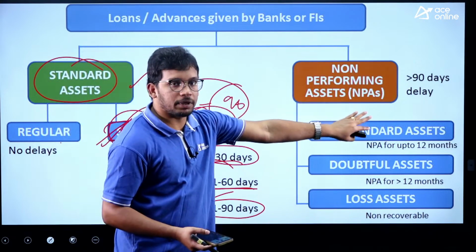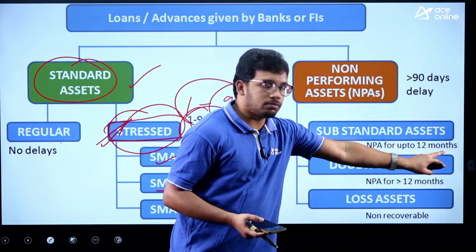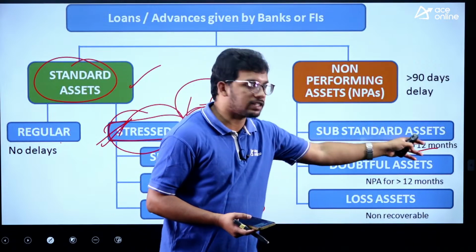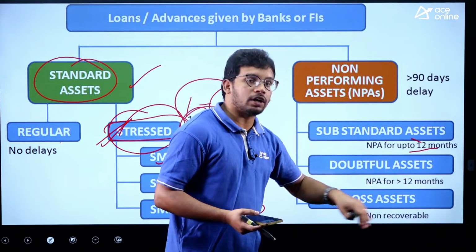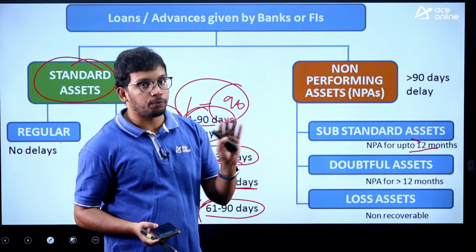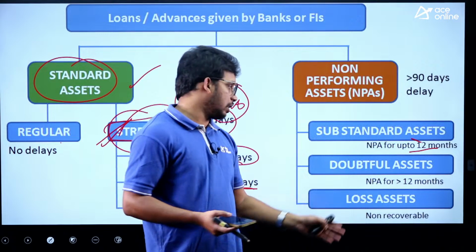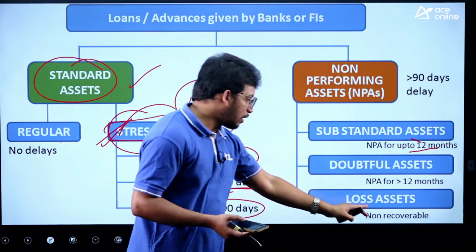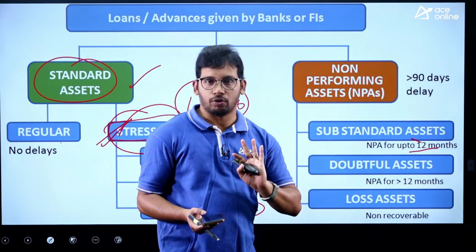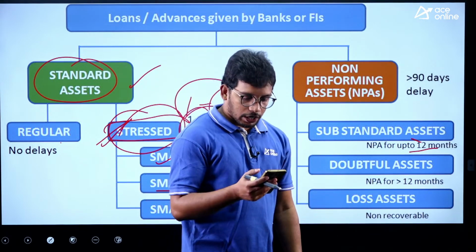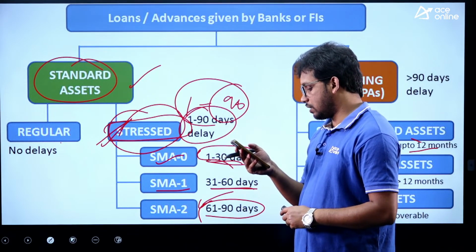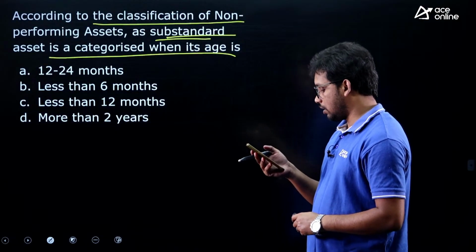Now within non-performing assets, we have more than 91 days and up to 1 year, that is 12 months, they are called a substandard asset. And if it crosses more than 1 year, they feel this is doubtful, that the borrower is not going to pay the loan that has been taken, then it is kept under doubtful asset. And finally, if they are not able to recover, they think this person will not pay anymore, so it is kept under the loss asset. Now they are asking, NABARD is 1982, not 1948.